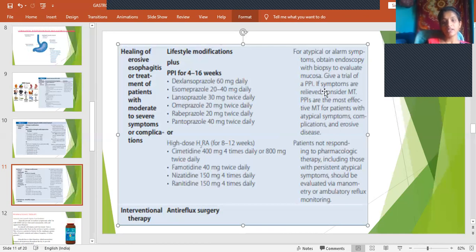Then we'll start with PPIs initially, and for a duration of 4 to 16 weeks, then we'll go for maintenance therapy till the complications and the symptoms get resolved. Even if the patients are not responding to pharmacological therapy and the symptoms are atypical, then it is evaluated via manometry or ambulatory reflux monitoring. If that is abnormal, then we'll go for anti-reflux surgery.